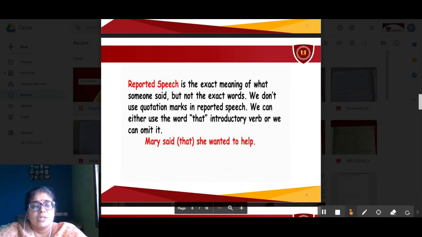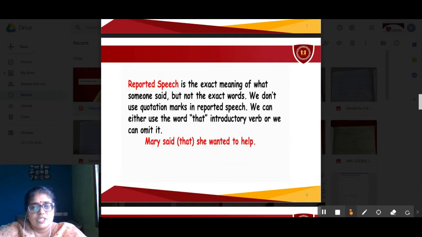Reported speech. Reported speech means what? It is the other word for indirect speech. Reported speech is the exact meaning of what someone said, but not the exact words. We don't use quotation marks in reported speech. We can either use the introductory word "that" or we can omit it. Mary said that she wanted to help, or Mary said she wanted to help.